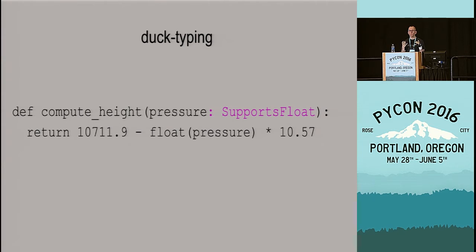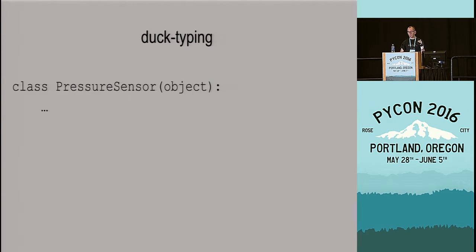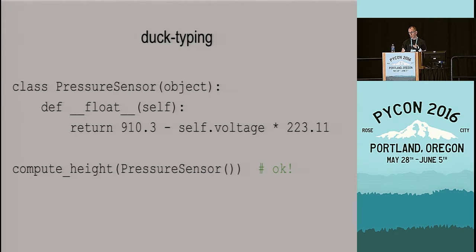And in order to annotate that, I just say supports float. So I just need the parameter pressure to be able to support float. And suppose we have some other class that we want to use as an argument to this method. And this thing doesn't register itself with any abstract base classes. It doesn't inherit from anything. But the idea is that as long as I implement a float method on this class, as long as I make this class compatible with the protocol I've laid out, then it should be OK to call this other function with it.